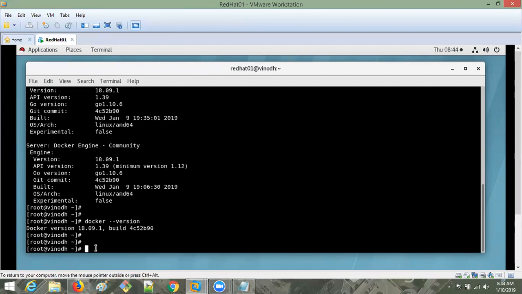This is the same virtual machine which we used initially for Ansible, right? Two systems I used, Red Hat 01 and Red Hat 02. Same thing I'm taking. Okay. And in this we don't have to use two virtual machines. Only one is enough. Okay. That is like node and master, no? Node and master, yes, in that way we have to take. So we don't have to put our email address globally and all that stuff for Docker. No need. Okay, I was just wondering. You just open it and you start doing this. That's it. Okay.